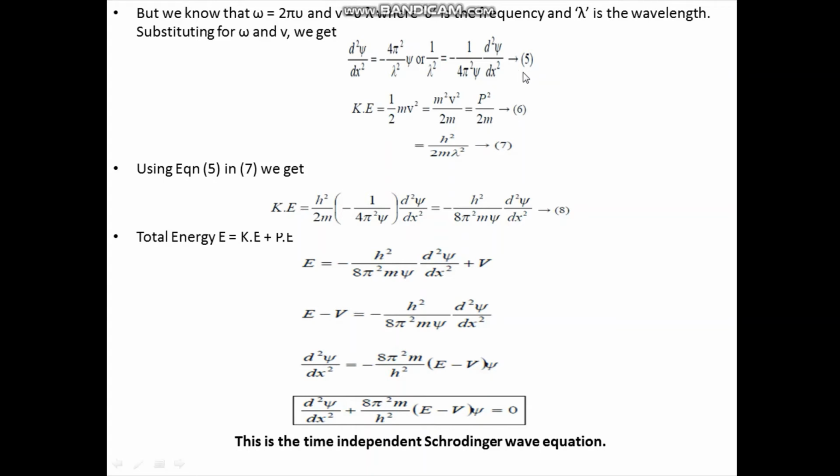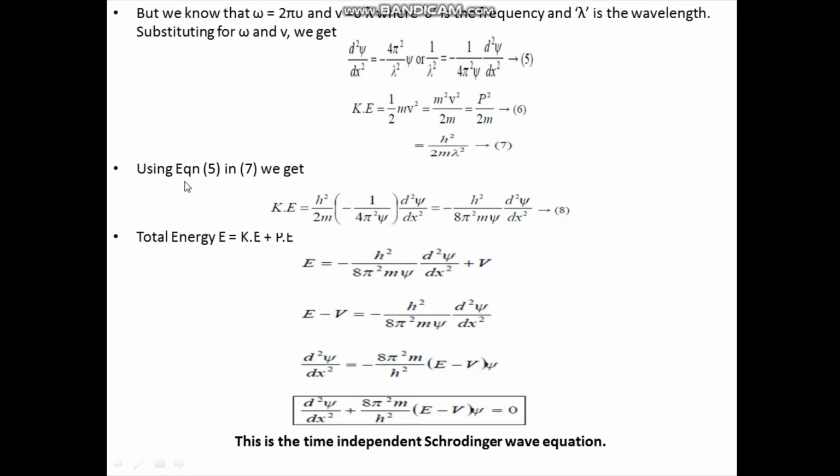So equation 5 represents 1 by lambda square. Next, kinetic energy, we know it is half mv square, that is equal to p square by 2m, where p is the momentum. We know p is equal to h by lambda, that is from de Broglie wavelength, lambda is equal to h by p. So in place of p, I can write h by lambda. So we can write the kinetic energy is equal to h square by 2m lambda square. Take this as equation number 7.